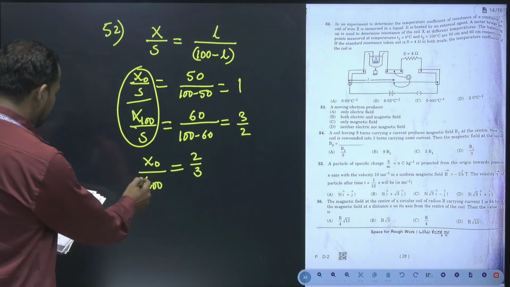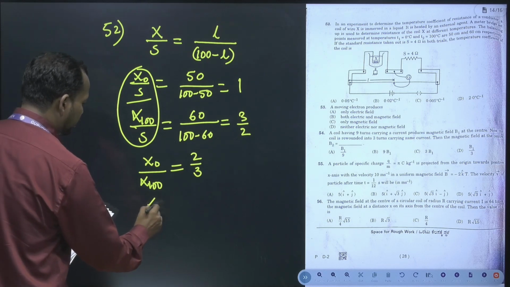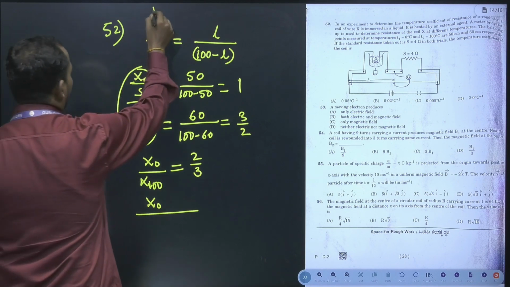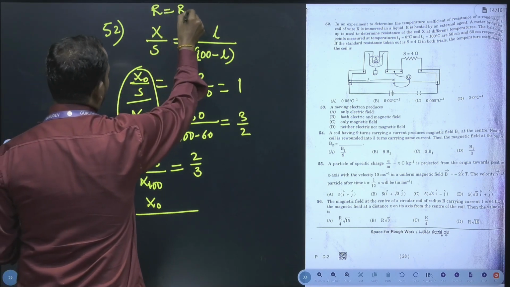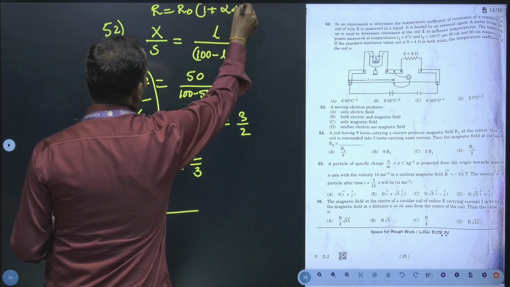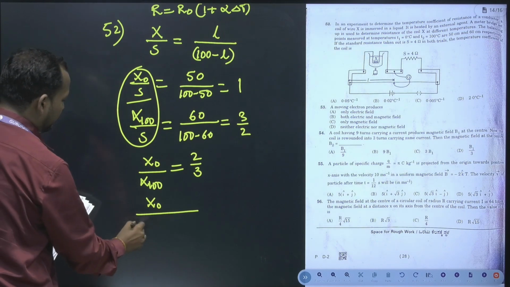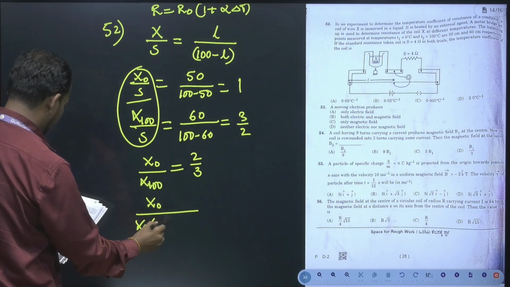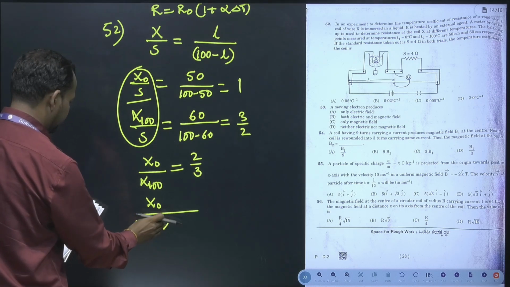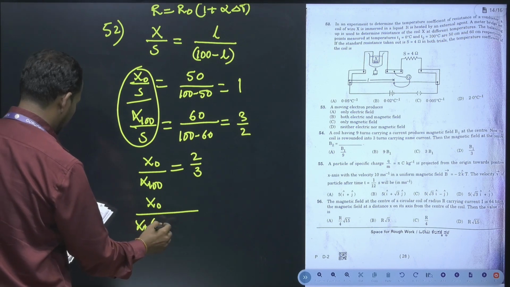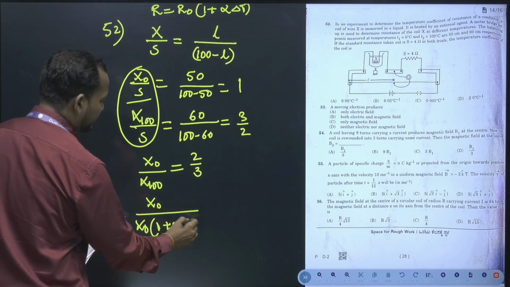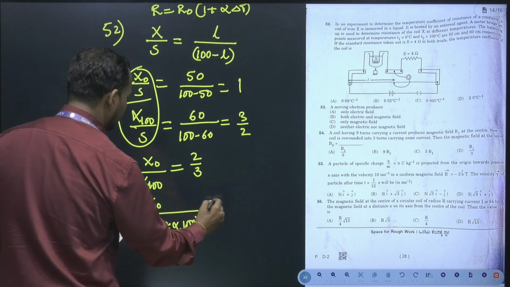Now instead of X 100, we have one formula, R is equal to R naught bracket of 1 plus alpha into delta T. So here it will be X naught bracket of 1 plus alpha into change in temperature, which is 100, going to be 2 by 3.